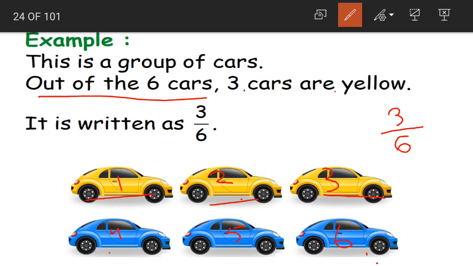Yes children, how will we write the fraction? 3, the total number of yellow cards, divided by 6, the total number of cards given here. Again, what is 3 called? 3 is called our numerator. 6, which is written down, is called our denominator.